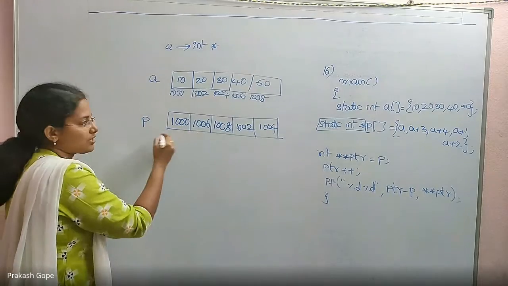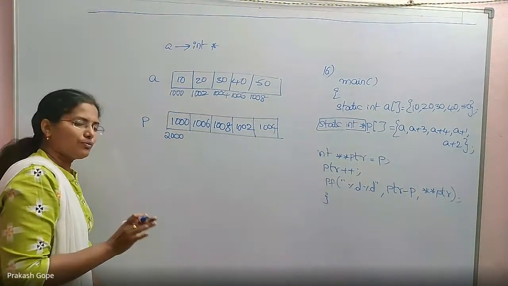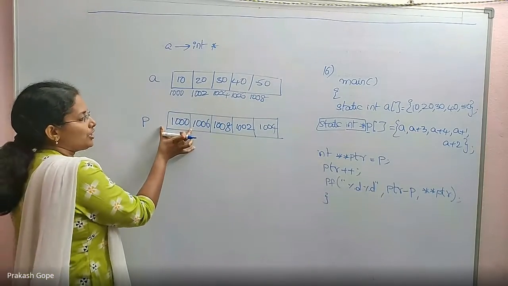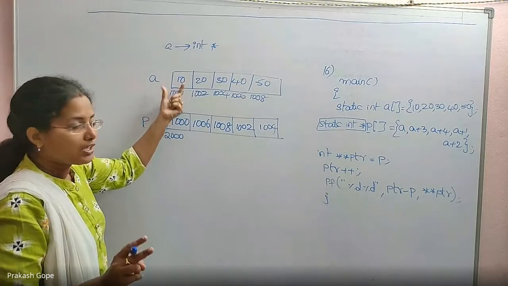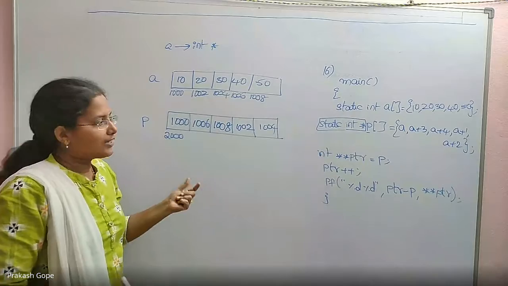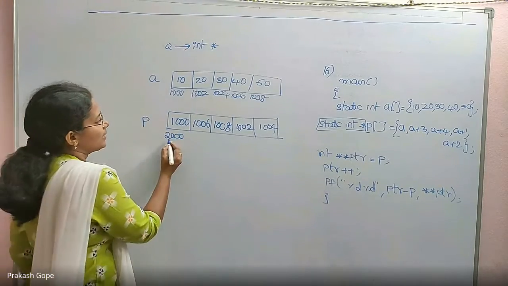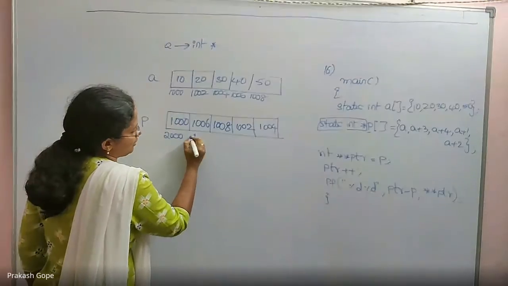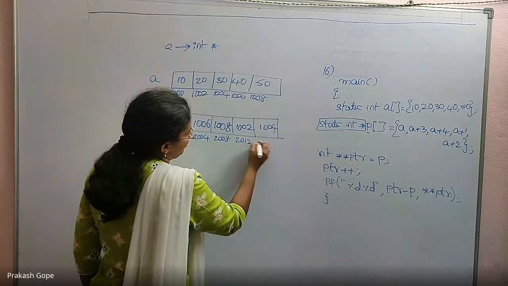Because this is also an array, its first element's address is, for example, 2000. Just for example, I am saying each integer pointer needs 4 bytes. Each integer needs 2 bytes, but a pointer, which holds an address, needs 4 bytes, for example. So the first element's address is 2000, and it will be 2004, 2008, 2012, 2016.